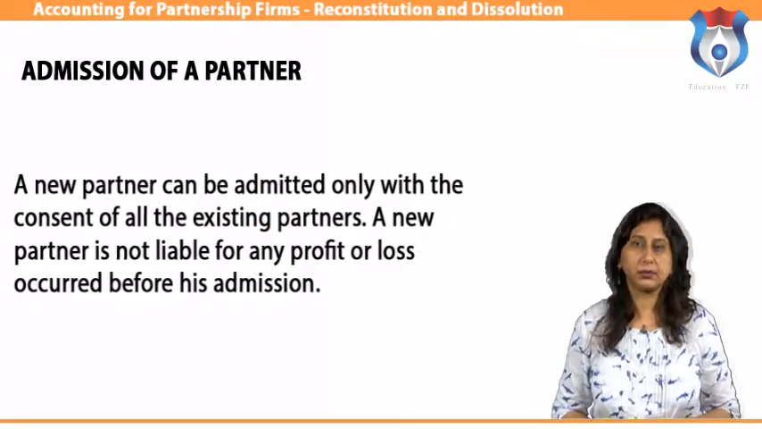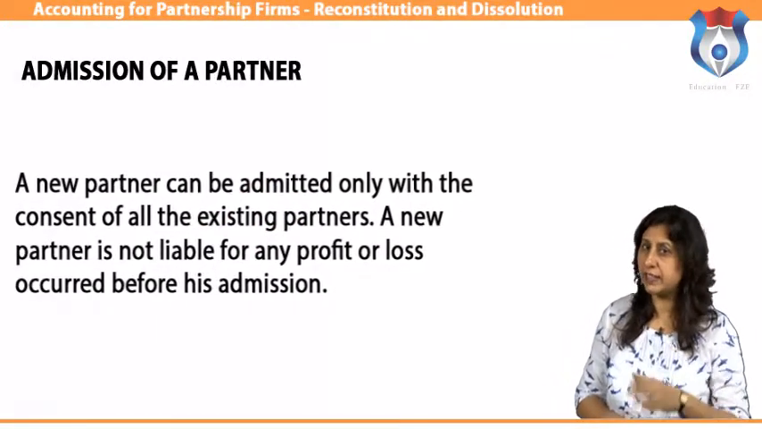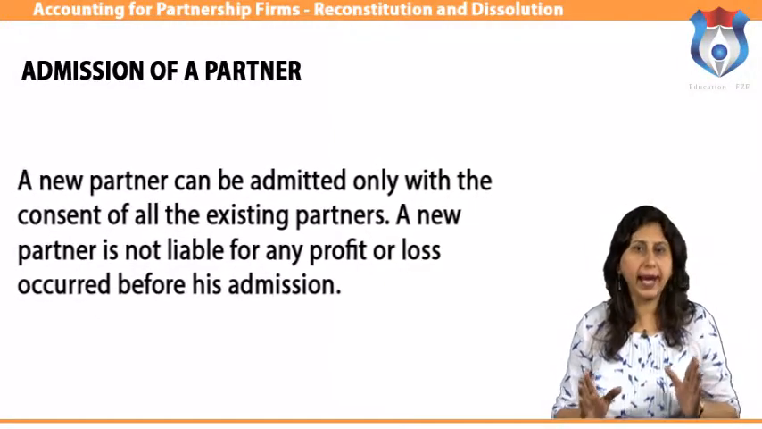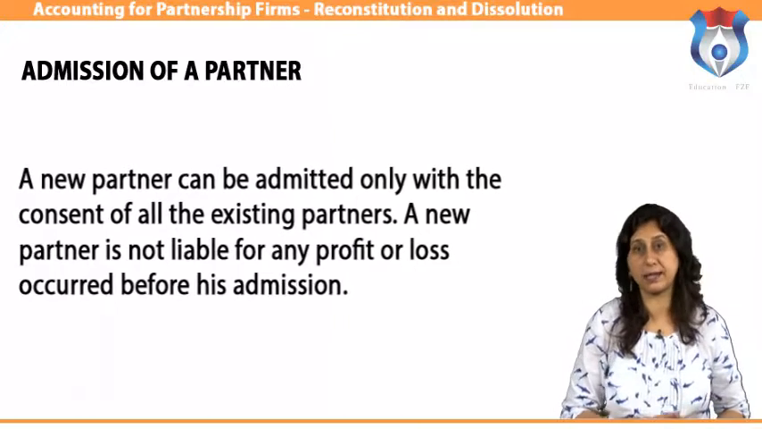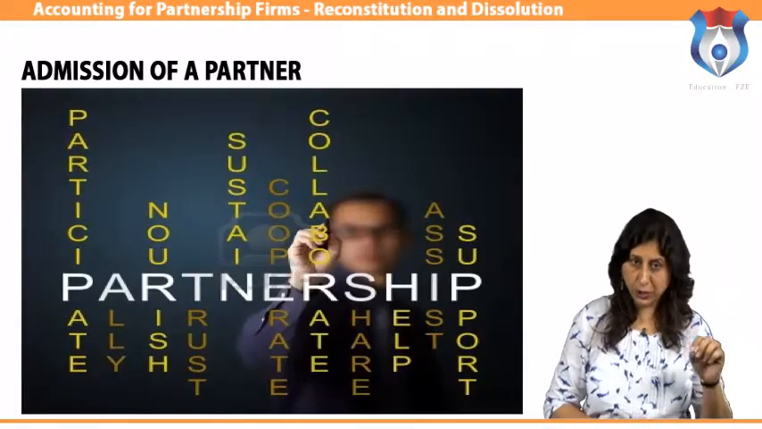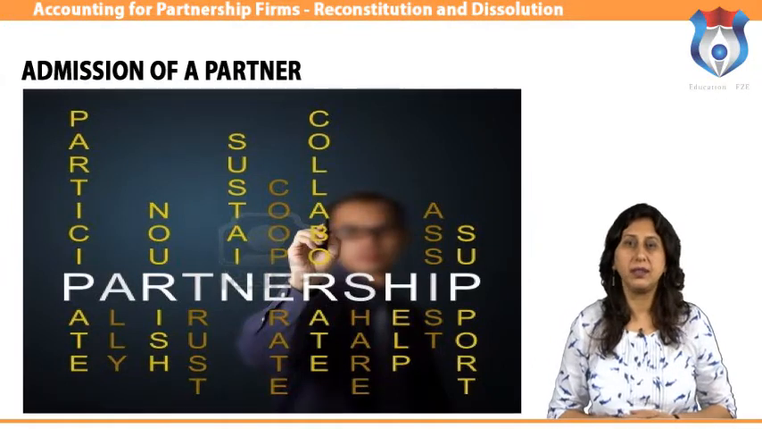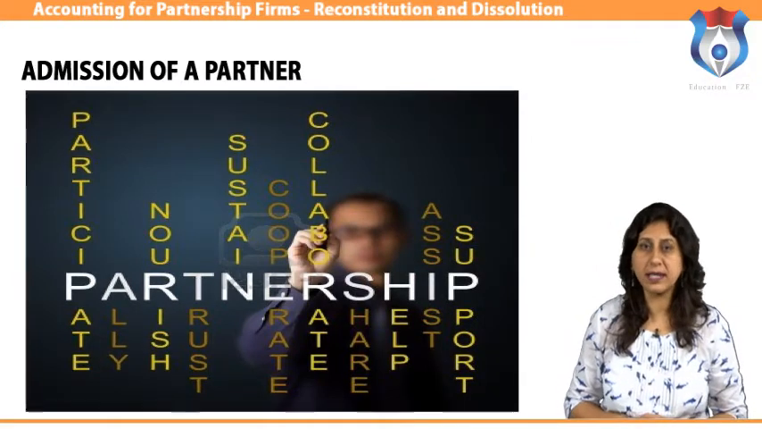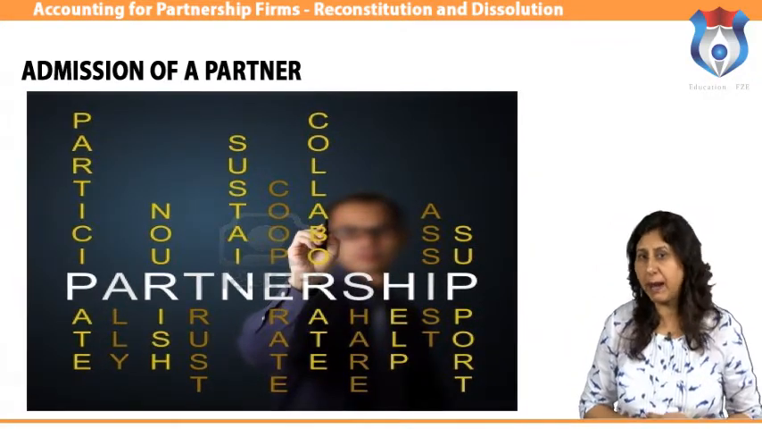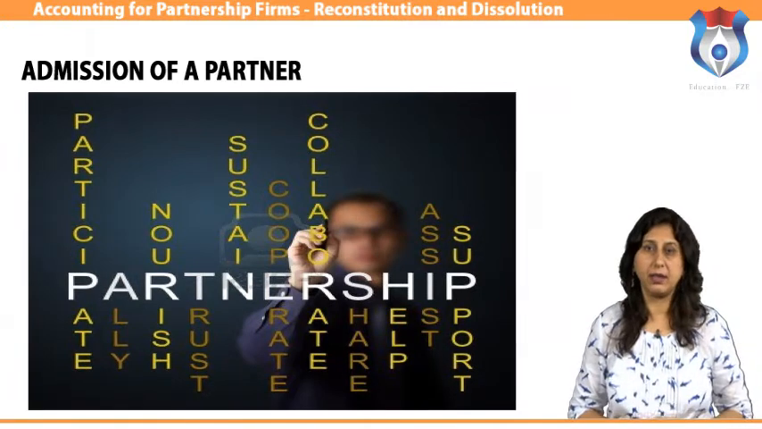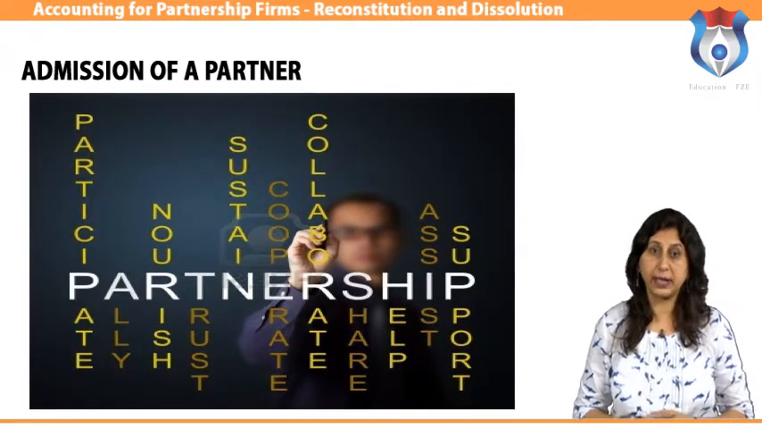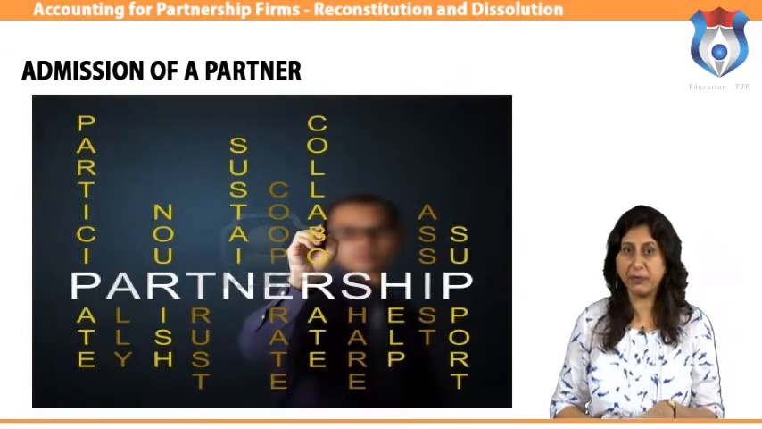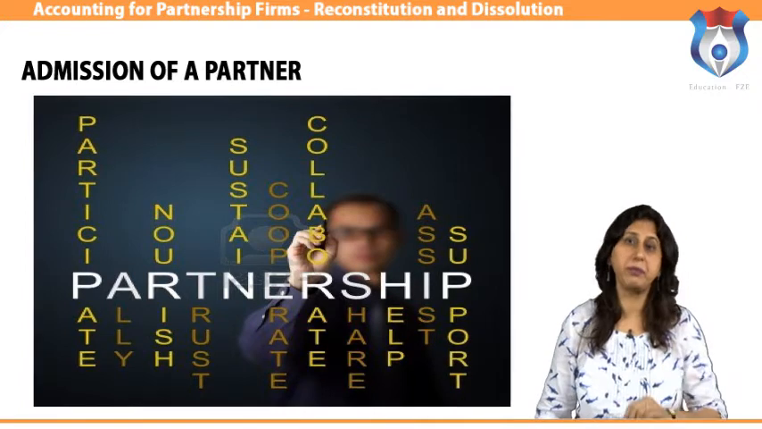Admission of a partner. A new partner can be admitted only with the consent of all the existing partners. A new partner is not liable for any profit or loss occurred before his admission. Such a partner is called a new partner or incoming partner. An existing partnership firm may take up expansion, diversification of the business. In that case, it may need managerial help or additional capital. An option before the partnership firm is to admit partners. When a partner is admitted to the existing partnership firm, it is called admission of a partner.